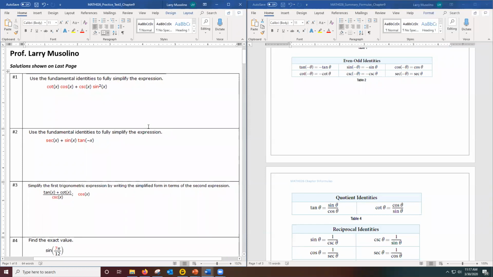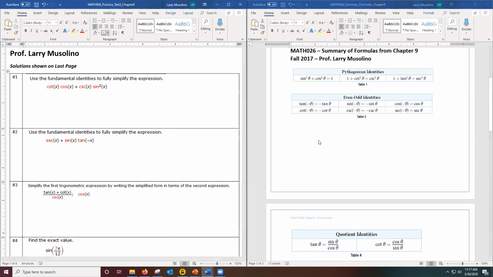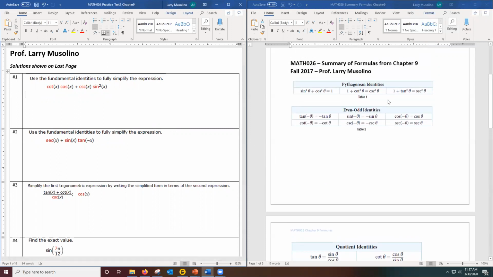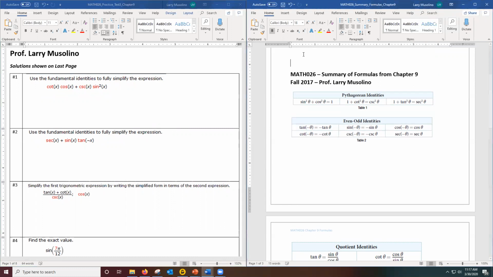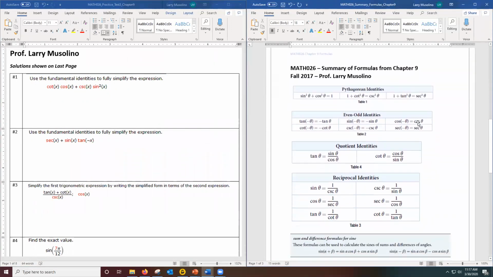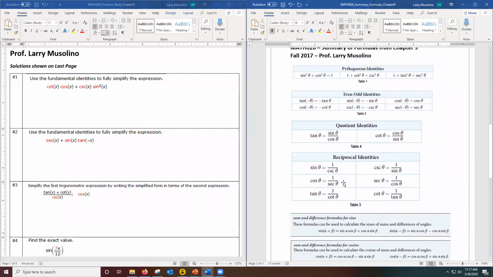So this number 1 is asking you to take a messy trig expression and try to simplify it somehow. Notice it says use the fundamental identities. Well, the identities are these identities that are here on the right-hand side of the screen. Right? They're called reciprocal identities, Pythagorean identities. So they're asking us to try to rewrite this expression and make it much simpler. Maybe this is just going to simplify down to sine of x or cosine of x or 1 over cosine x, something like that. So here's the game plan for these kinds of questions.